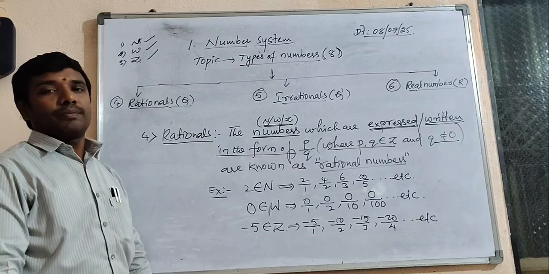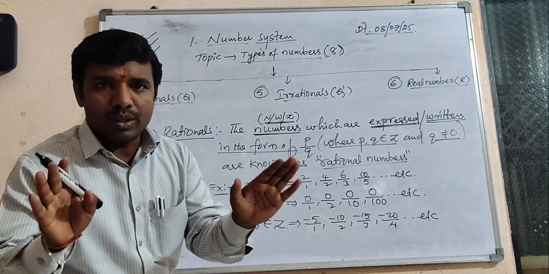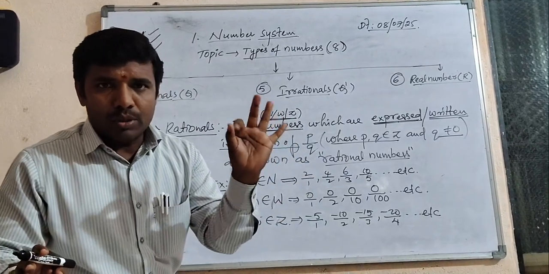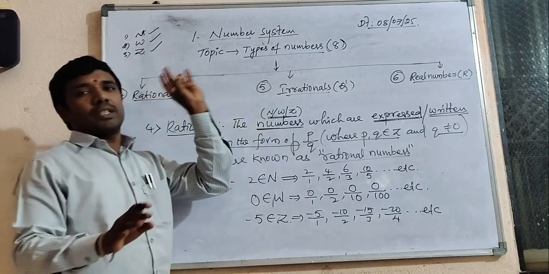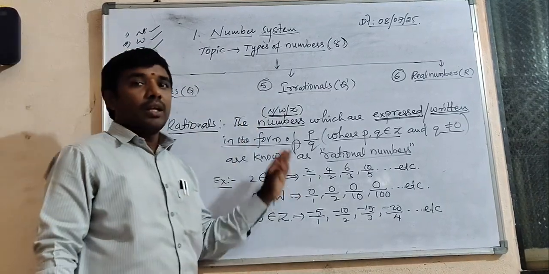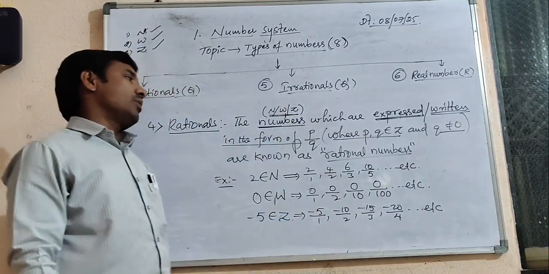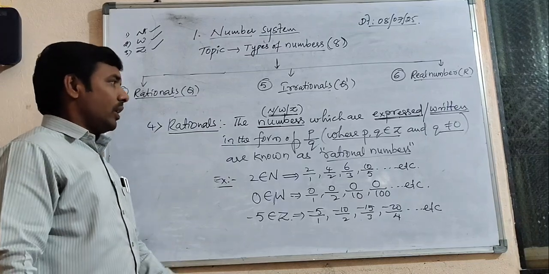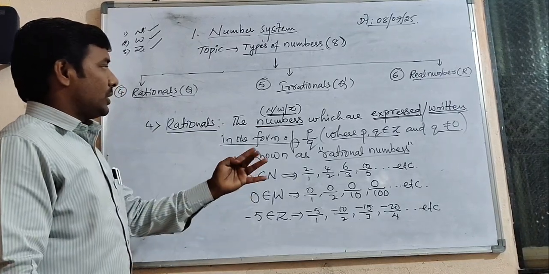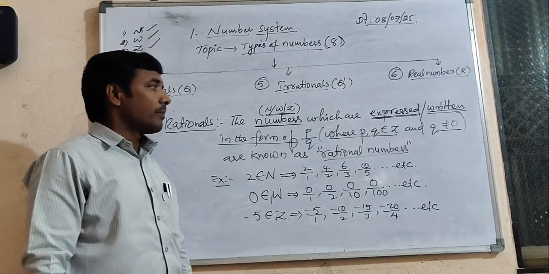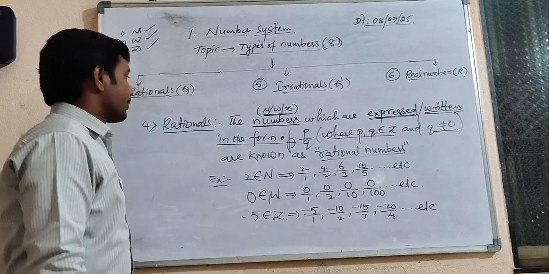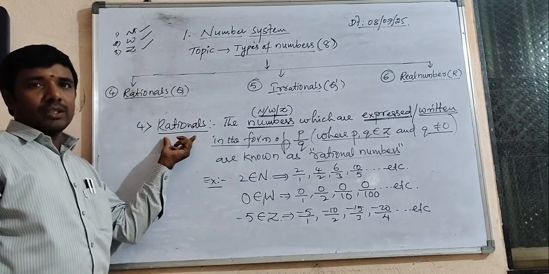That is the reason. So finally I am concluding that all natural numbers, whole numbers, integers are known as rational numbers. Very good. All natural numbers, whole numbers, integers are rationals. No doubt. Next, a few more things about rationals.